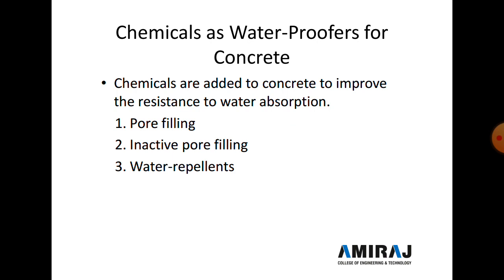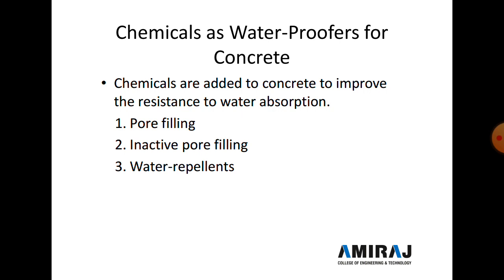So it's one type of the pore filling material. Now second is inactive pore filling. So chalk and talc improve the density of the concrete. So this type of the material is a pore filling material, and third is a water repellent like soda, potash, and calcium soaps, wax, etc. are water repellent material.